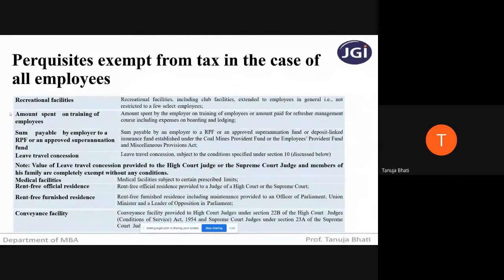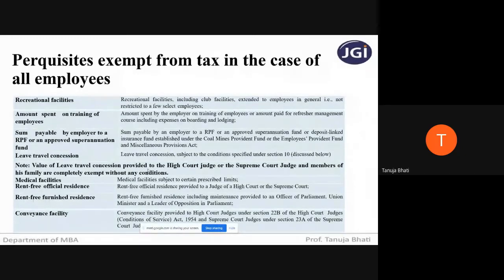Then rent-free official residence will be exempt only if it is provided to a judge of a High Court or Supreme Court. Rent-free furnished residence will again be exempt, provided it is given to an officer of parliament, union minister, or a leader of opposition in parliament. And conveyance facilities are again exempted, provided it is given to a High Court judge or a Supreme Court judge. So these are all the perquisites that are exempt from tax in case of all the employees.